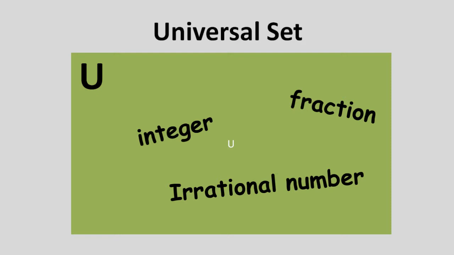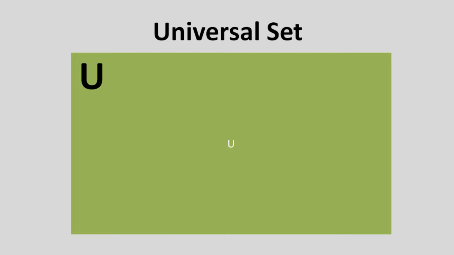It contains all the numbers we use in real life, like integers, fractions, decimals, even irrational numbers like pi, square root of 2, etc. It contains all the real numbers that we use. It is a universal set. All sets of numbers we use are subsets of this universal set.